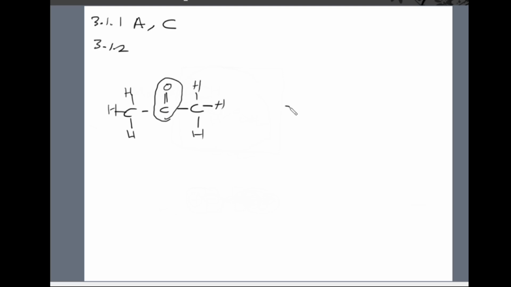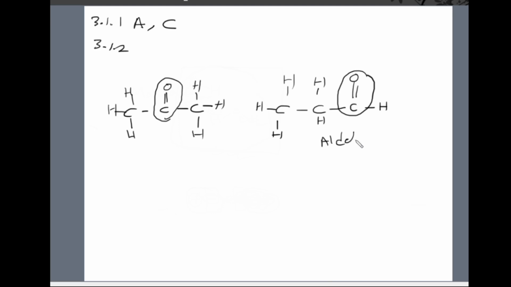But if the structure was like this, this will be an aldehyde. Please notice the difference, because this can be quite tricky if we are not careful. The carbon atom attached to the oxygen is on the side, so this is an aldehyde, and this is a ketone.